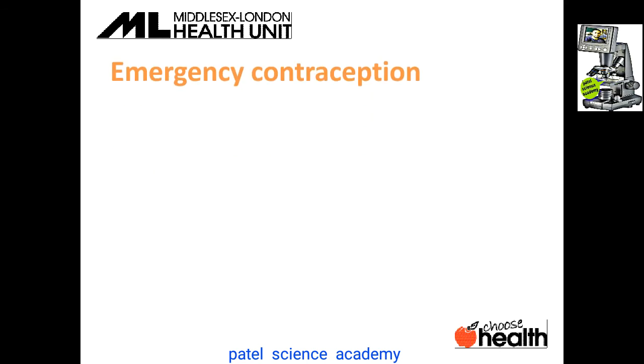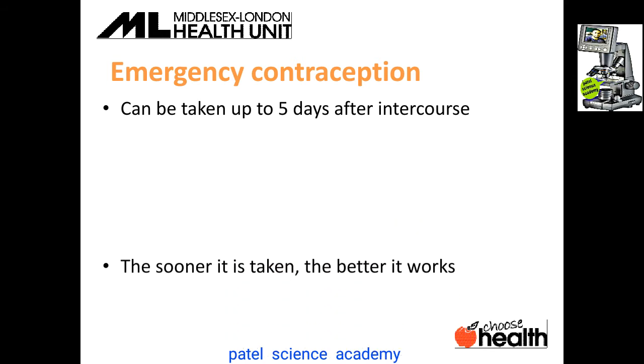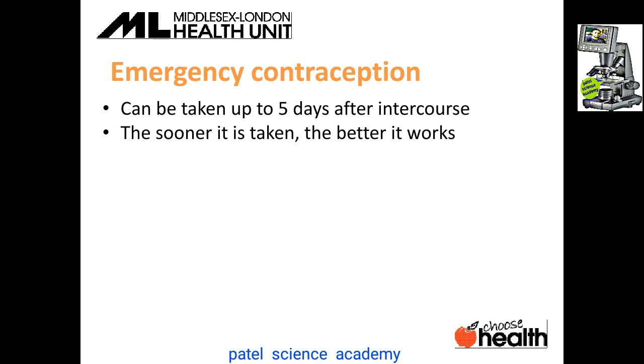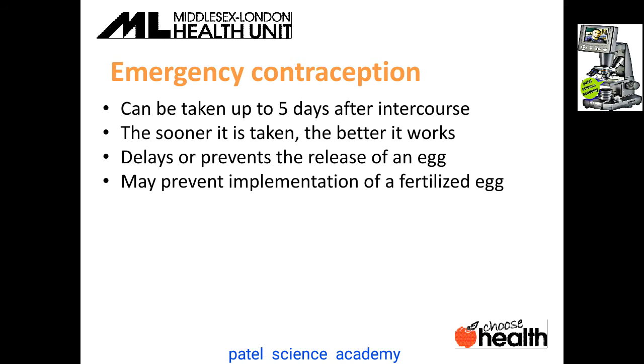Now, emergency contraception. What is emergency contraception for the both male and female body? It can be taken up to 5 days after the intercourse. What are those sources? The sooner it is taken, the better it works. It delays or prevents the release of an egg, and may prevent the implantation of the fertilized egg into the uterus.